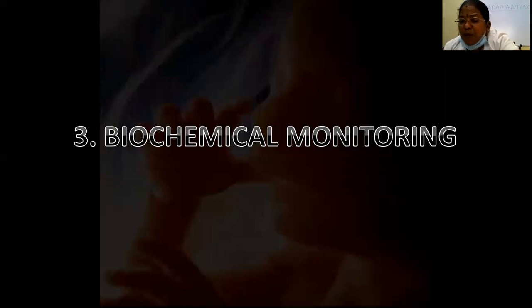Already twins has been finished, so you know what is TTTS and what is TRAP. To diagnose these as early as possible, ultrasound is very important. In monoamniotic twins, the ultrasound should be done every 2 weeks to know how the babies are growing, and Doppler ultrasound should also be done.